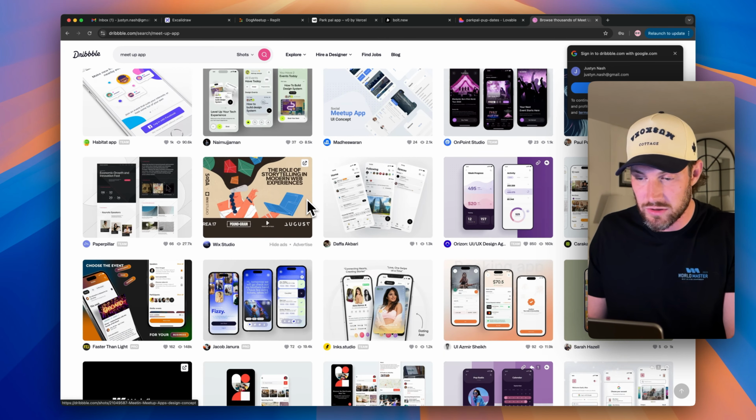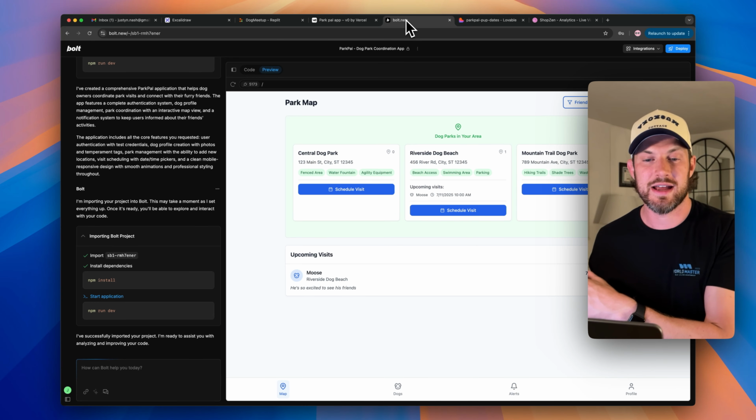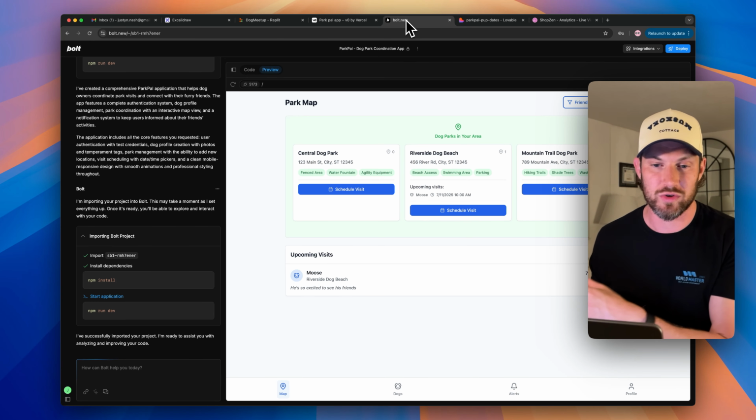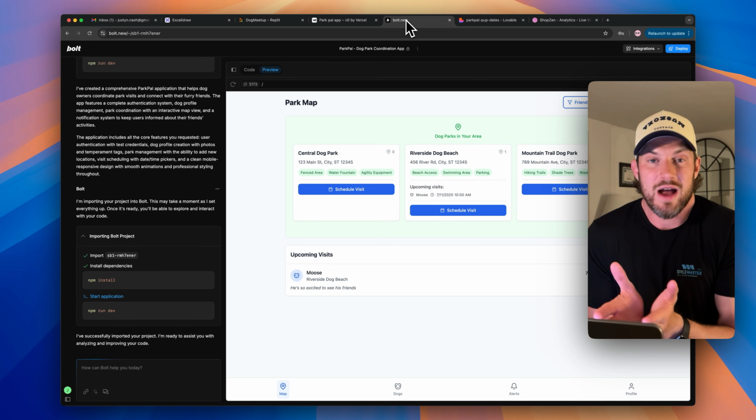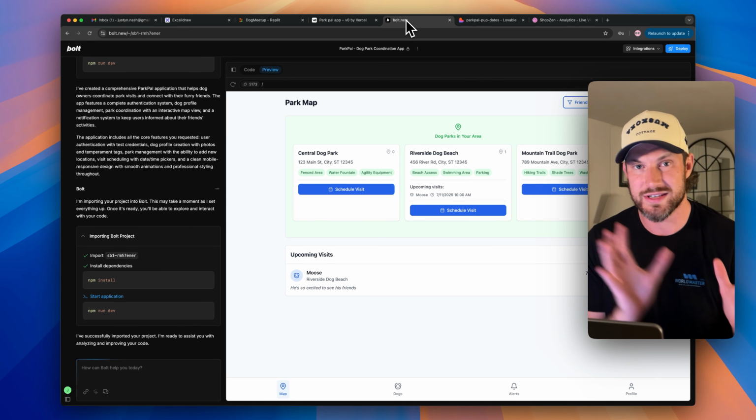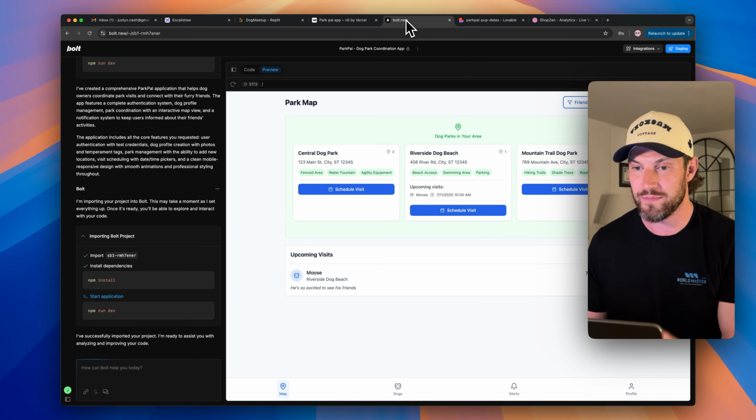Now, again, we got to be careful of the wording. Oh, here's a desktop version. Not exactly what we're looking for, but what you could do is you could take an inspiration screenshot like this, and you could actually upload that into all of these platforms to say, reference this design image, analyze all of the elements in it, the aspects of it, and apply those design systems to the app that we are currently building, which in our case is ParkPal. Now, I didn't do that in this case because I wanted to basically just allow the platforms to design for us to see which one would perform the best.